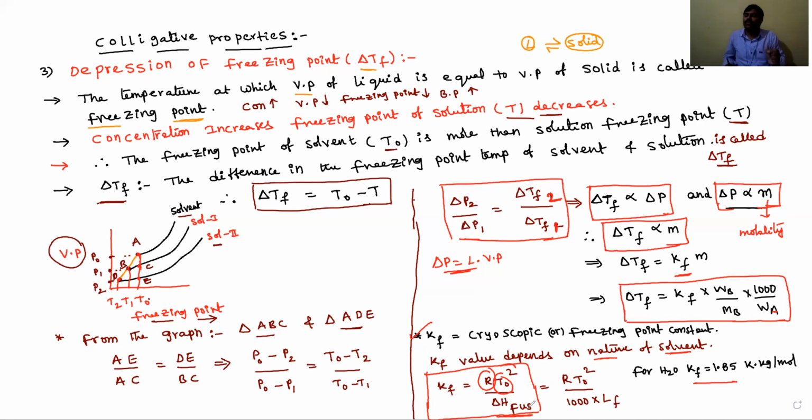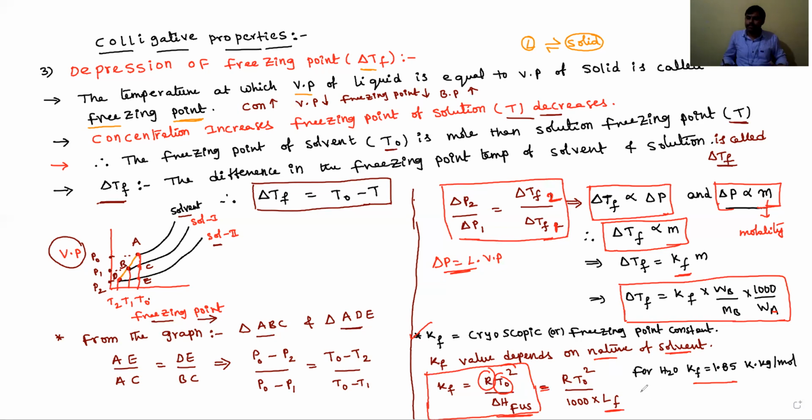Delta H of fusion means enthalpy of fusion. This is also equal to, for a 1 molar solution, meaning M is equal to 1, Kf equal to R T naught square by 1000 into Lf.